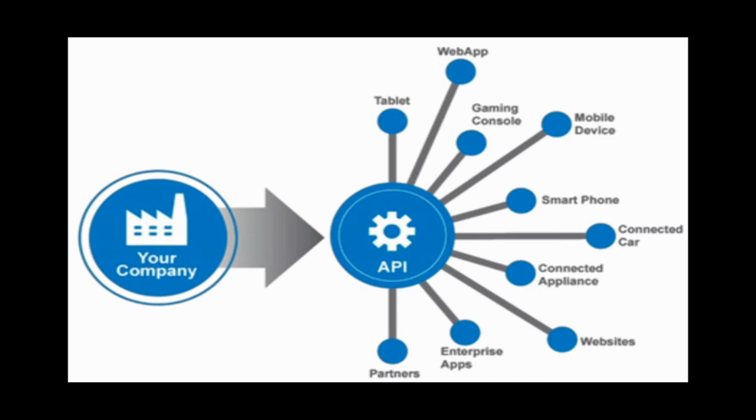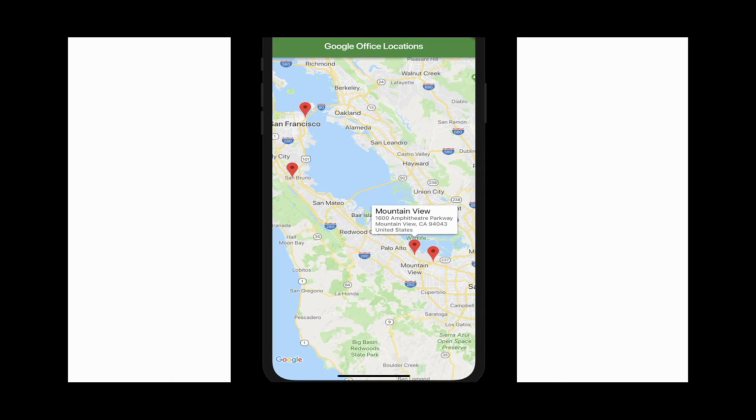So let's see the companies that use APIs. For web apps, this API can also be used for web development, for gaming consoles, and for smartphones, and companies like Google, Amazon, these websites, and connected cars like Tesla. So these APIs can be used by these companies also, you can see here. Based on this definition, let's apply it to a real API example.